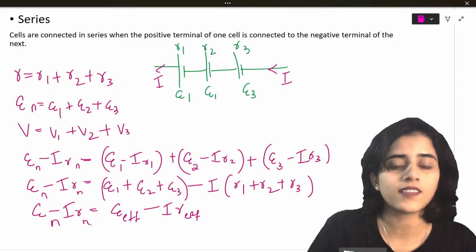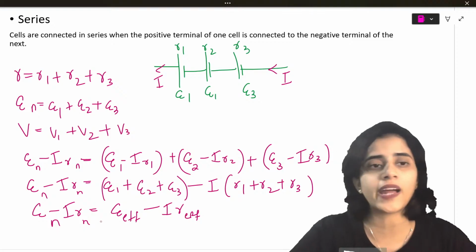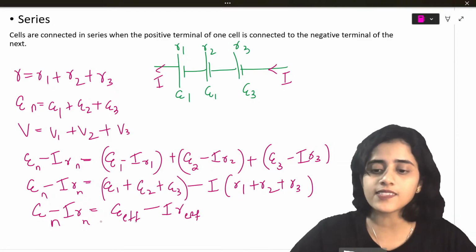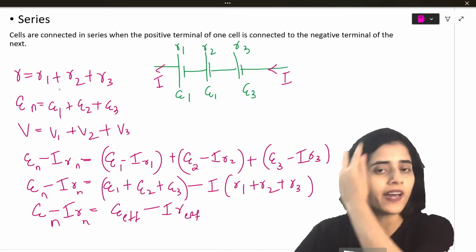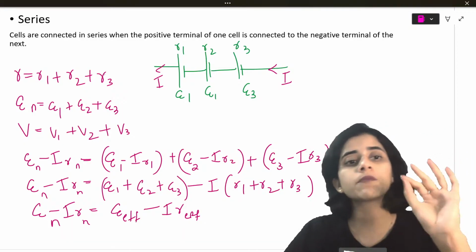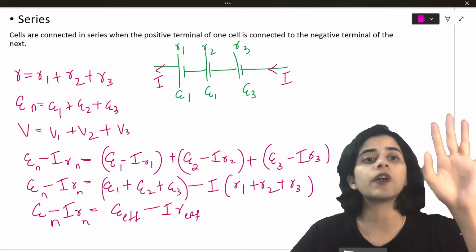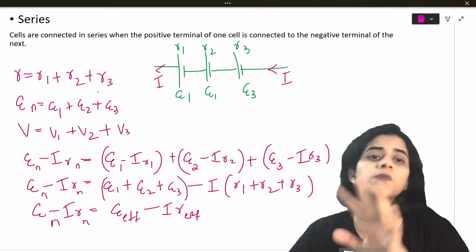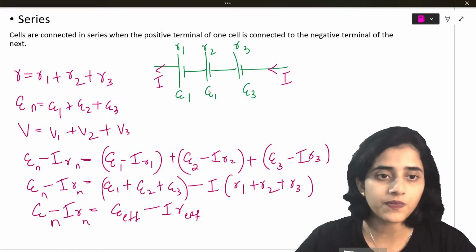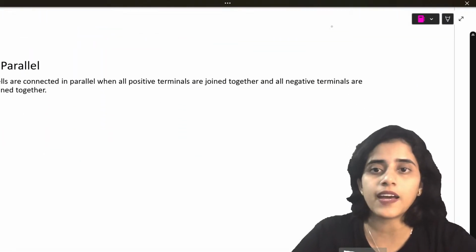Now same thing if I do in parallel, I'm done with today's class. Last and final topic, same thing I'll do in parallel. So what should the difference be? Instead of R is equal to R1 plus R2 plus R3, total resistance in parallel is 1 by R is equal to 1 by R1 plus 1 by R2 plus 1 by R3. That's the only difference. So let's do that. Cells in parallel.